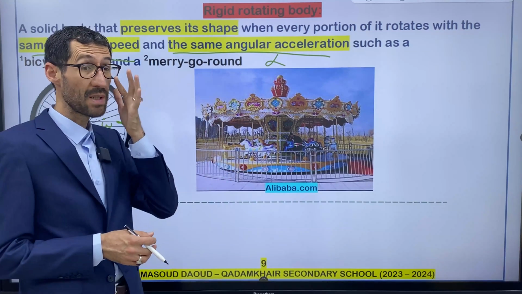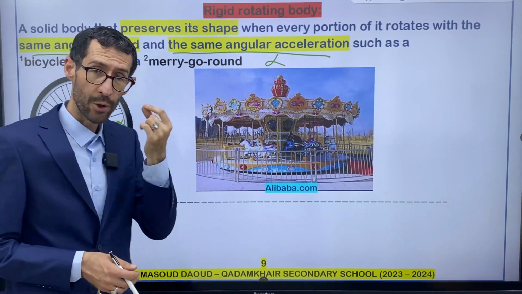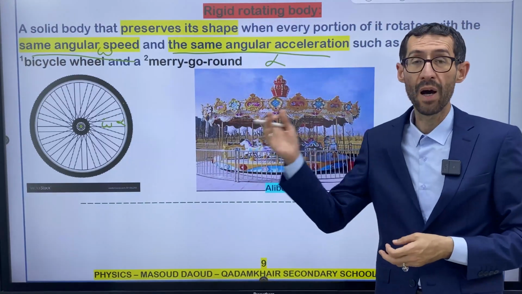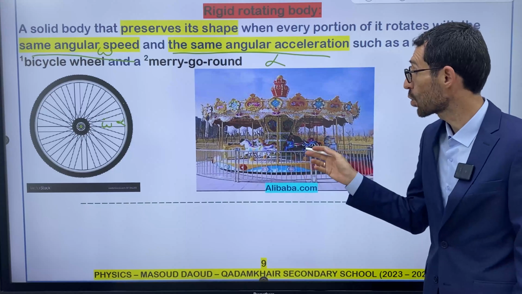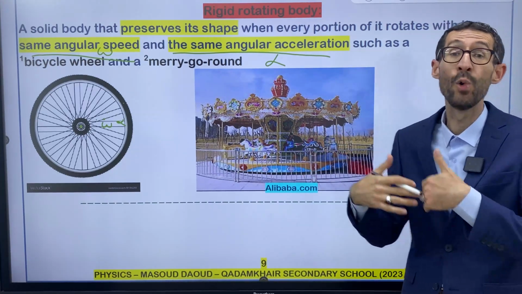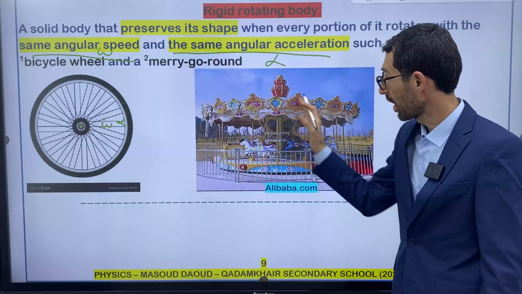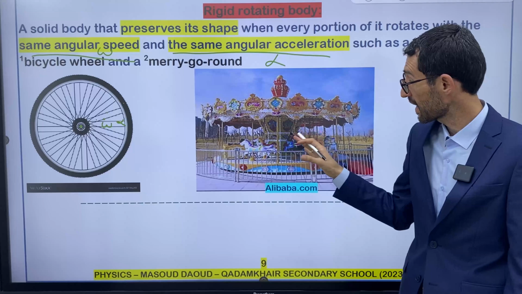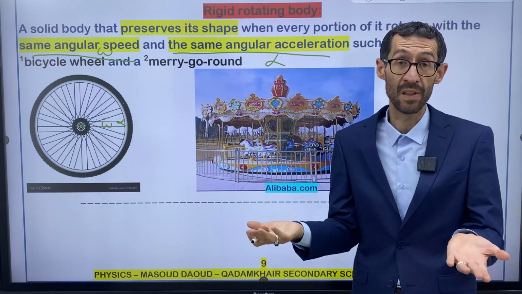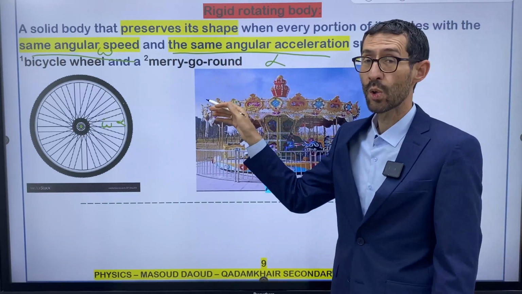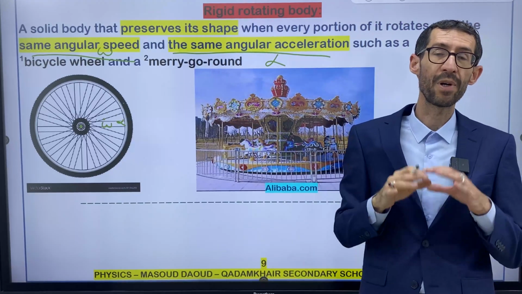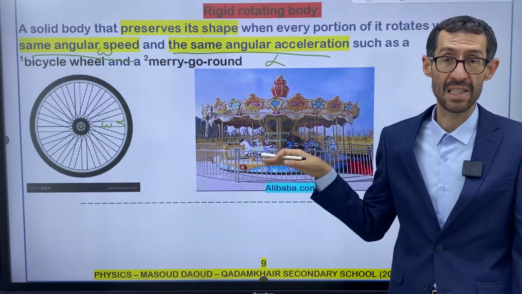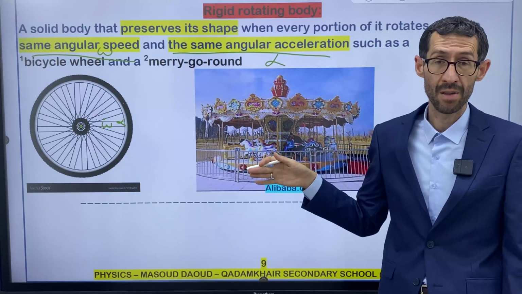Think about the situation. Maybe you say, teacher, what happens if one horse rotates with a different omega and alpha compared to the other horses? In this situation, maybe this horse is thrown out from the device. Maybe this part is separated from the device, and in this situation, the body cannot preserve its shape. It cannot protect its rigidity. It loses its rigidity and it deforms, right, in this situation.